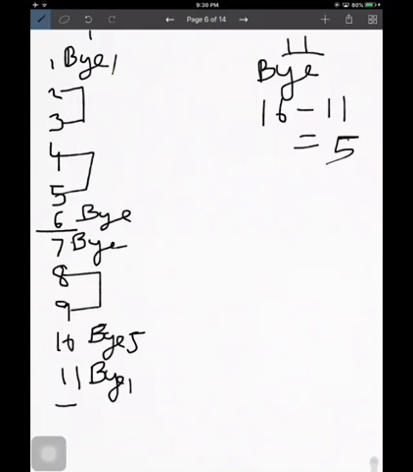Now in the second round, team number 1 will play with the winner of the second and third team. And the winner of 4 or 5 will play with team number 6. Team number 7 will play with the winner of 8 and 9. And these two teams are playing their first match here. Now this was the second round.